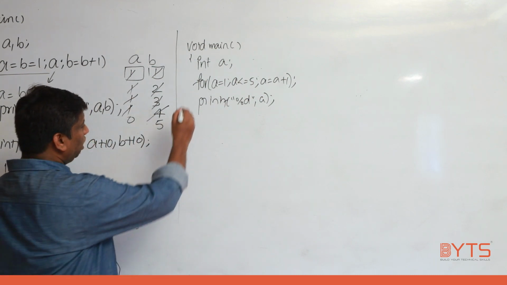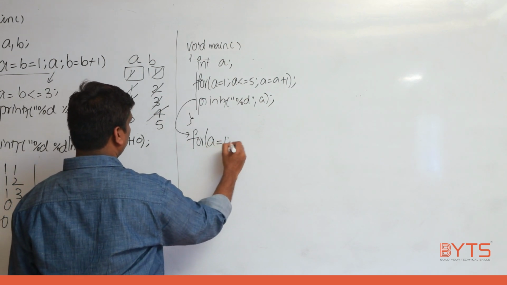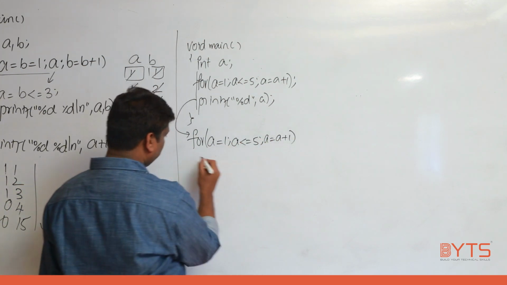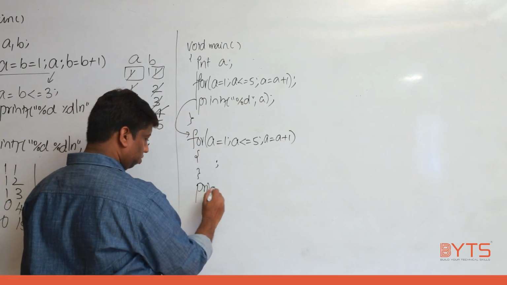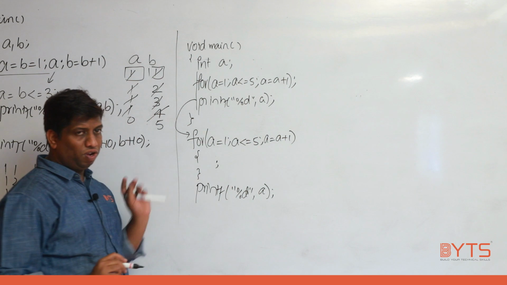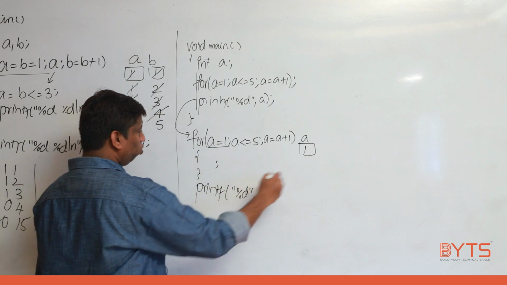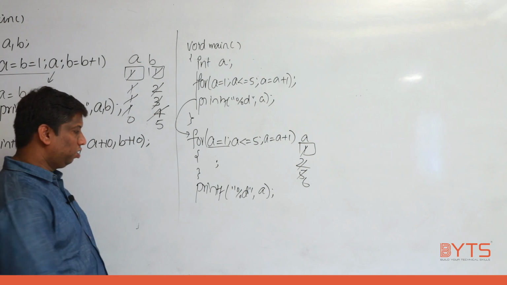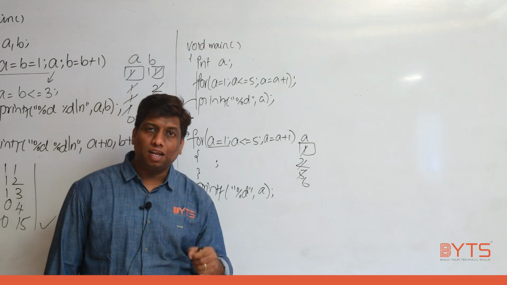Compiler. Remember that. So internally, this piece of code is converted as for a is equal to 1, a less than or equal to 5, a is equal to a plus 1, open the body, semicolon, and printf is outside. Right? This is the code we have. Now see, first step, what is the value of a? 1. 1 less than or equal to 5, true. 2, true. 5, true. 6. 6 less than or equal to 5, false. That is the reason the answer is 6.